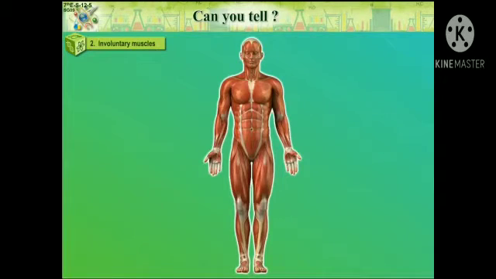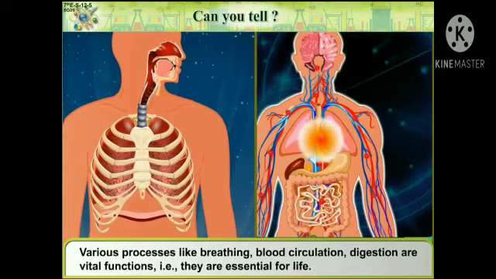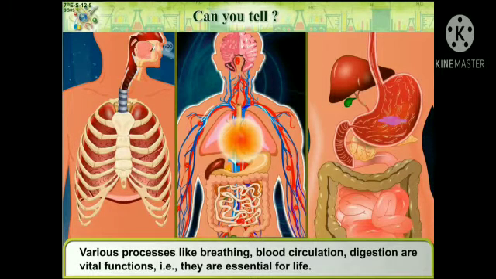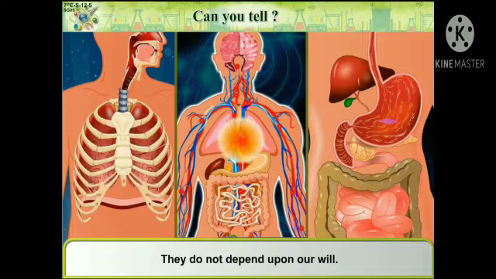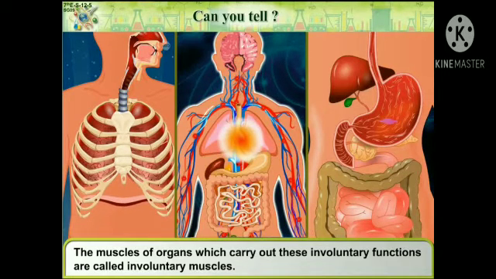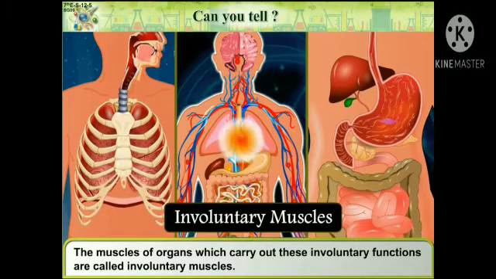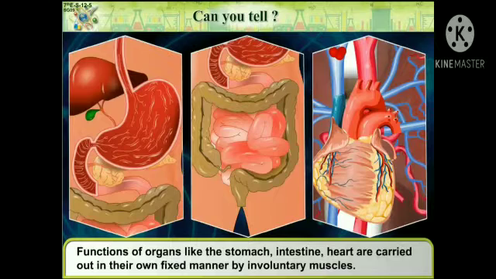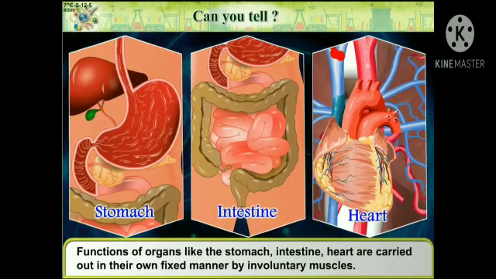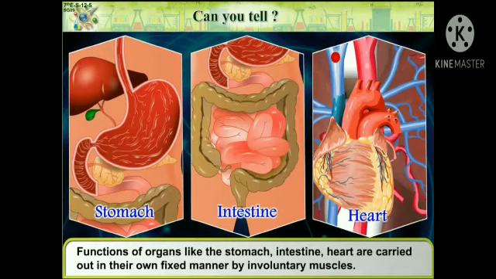Let us see involuntary muscles. Various processes like breathing, blood circulation, digestion are vital functions, that is, they are essential for life. They do not depend upon our will. The muscles of organs which carry out these involuntary functions are called involuntary muscles. Functions of organs like the stomach, intestine, heart are carried out in their own fixed manner by involuntary muscles.